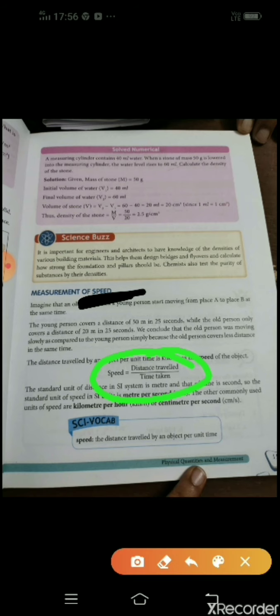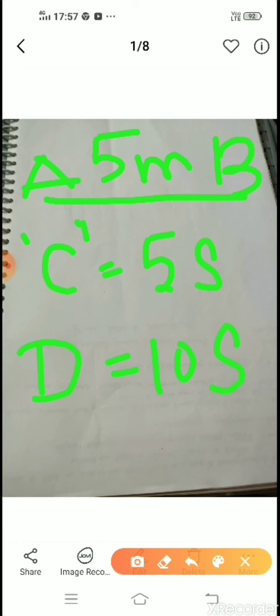So for example, consider this. It's a straight line with points A and B. Let me consider the total length is 5 meters. So we have a person, let me name him C, who is going to complete this entire 5 meters in, let me take it, 5 seconds. There is one more person called D and he is going to complete it in 10 seconds. Now can you tell me who is running faster?